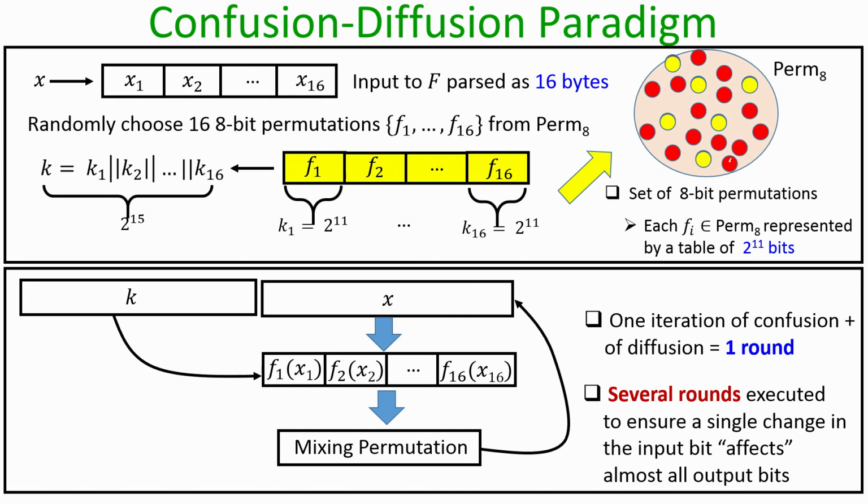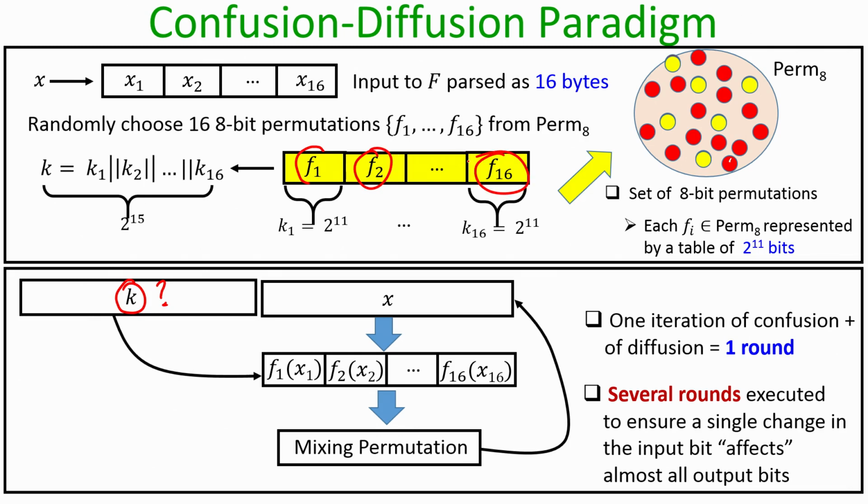That is what creates a diffusion from the viewpoint of the adversary, and that is why the name confusion diffusion paradigm. The confusion is created because the value of the key is not known to the adversary, and that is why the choice of the round functions will not be known to the adversary.